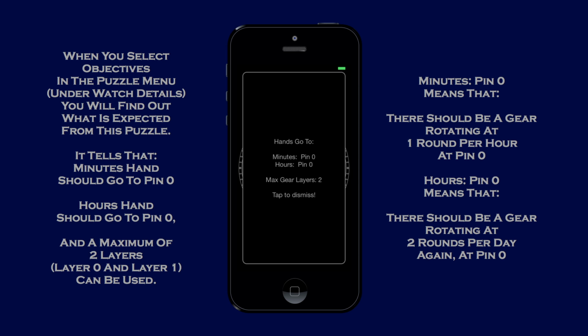Minutes pin 0 means that there should be a gear rotating at 1 round per hour at pin 0. Hours pin 0 means that there should be a gear rotating at 2 rounds per day, again at pin 0.